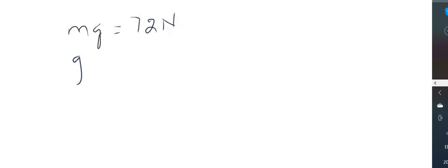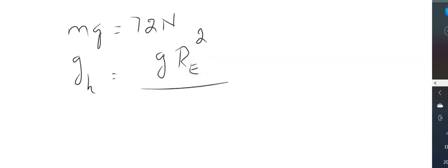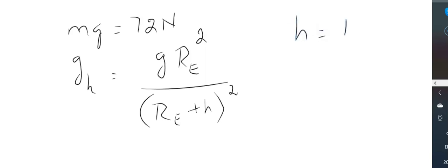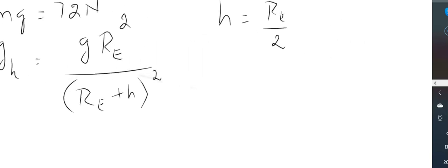Now we know the acceleration due to gravity at a certain height, let us take it as gh, is given by g Re squared by Re plus h, the whole square, where Re stands for the radius of the earth. But it is given that h is equal to Re by 2. So in the place of h, let us substitute that.